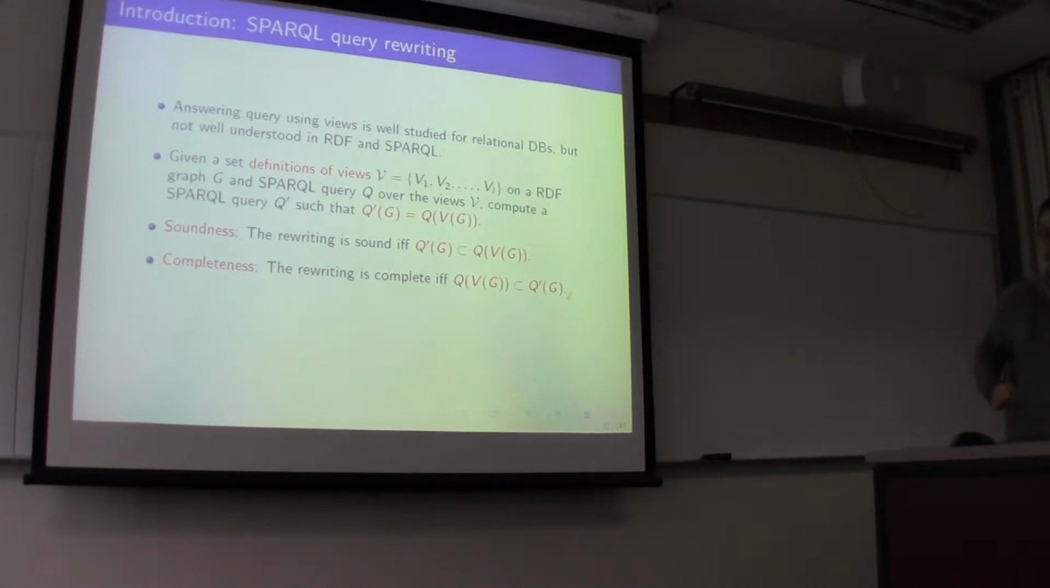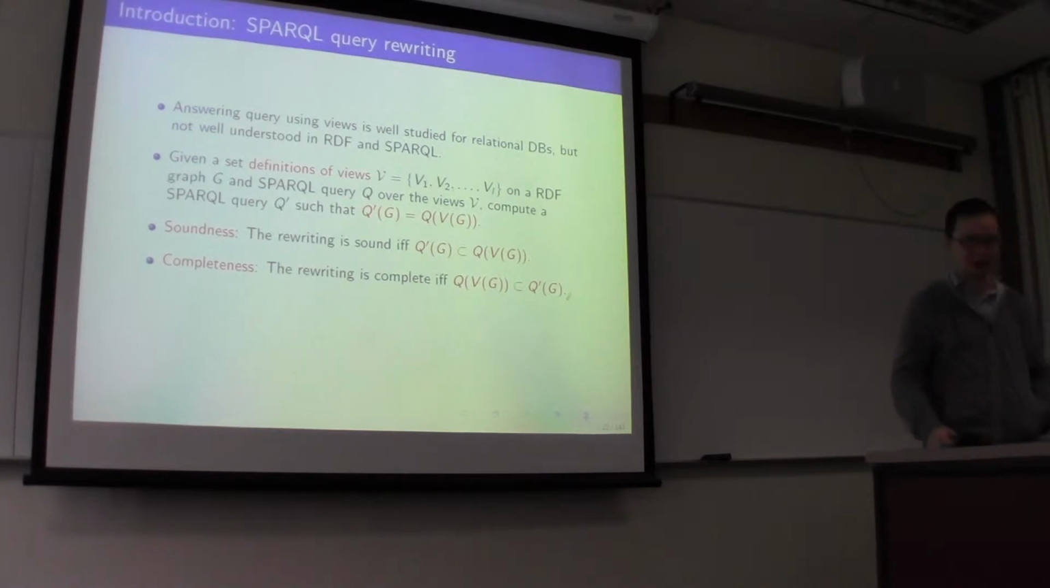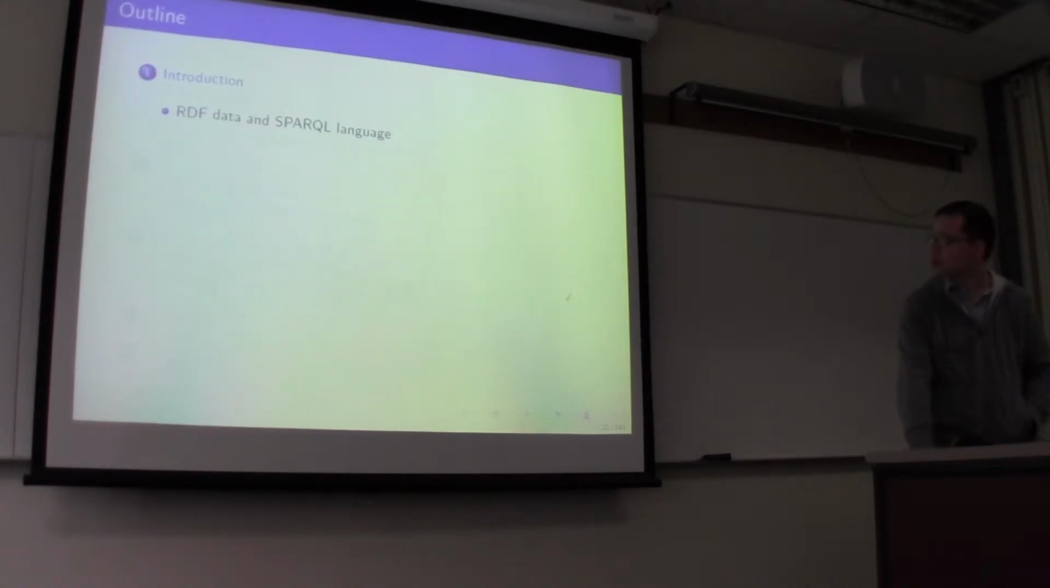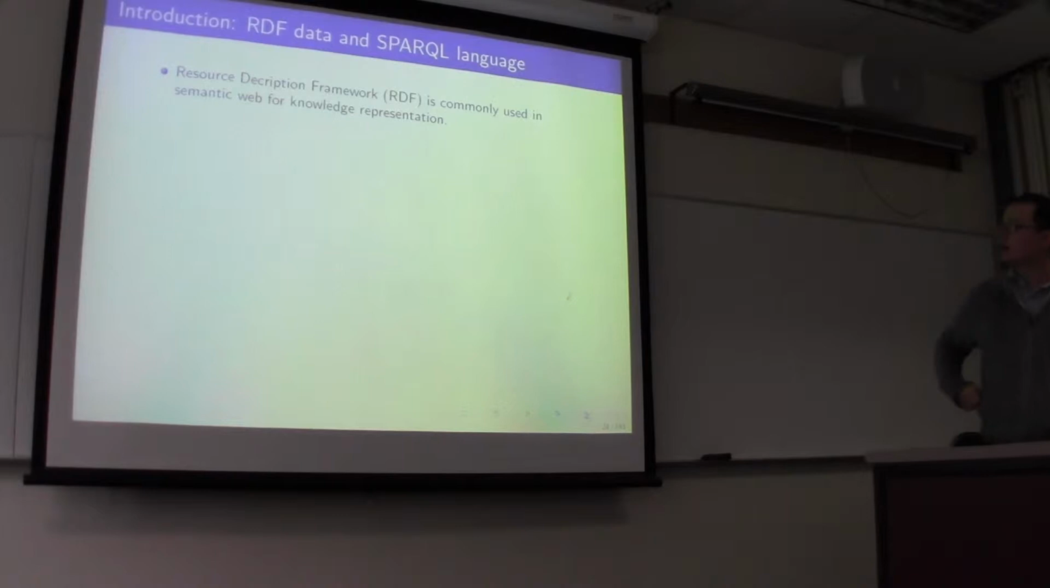Basically, soundness guarantees that the result from the rewriting query is covered by the result from evaluating the original query on the set of views. It says that your rewriting query is not accessing anything that is not supposed to be returned by the original query. The second criterion guarantees that the rewriting query will cover all the results from evaluating the original query. So here's the RDF data.